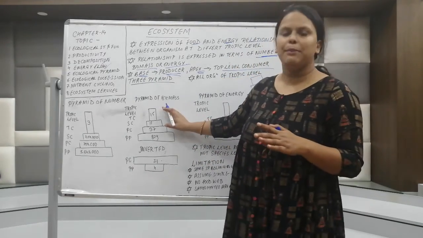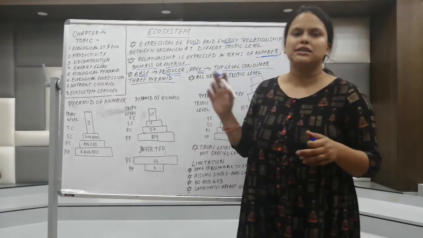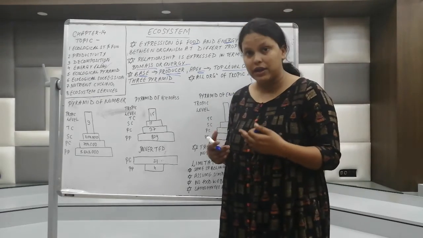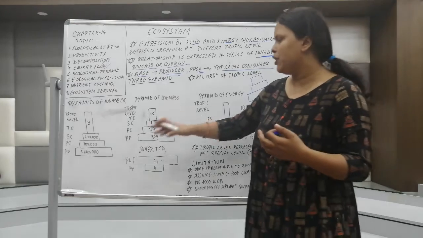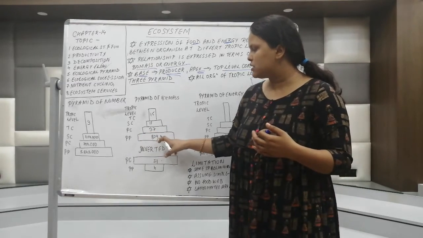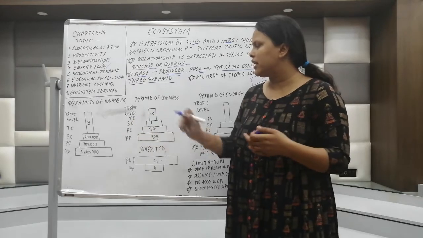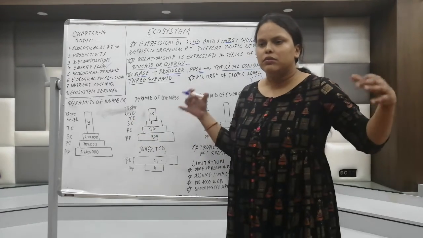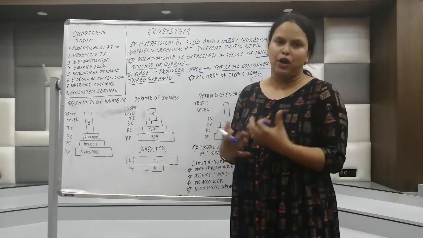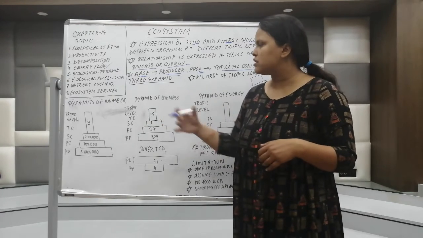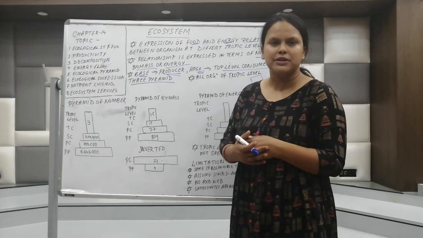Next is the pyramid of biomass. Biomass is the dry weight and the wet weight of the organisms in a trophic level at a certain time. So here you can see the primary producers have a biomass of around 800, and the top consumers have 1.5. So primary producers have lots of biomass and the top consumer will have lesser biomass. That is what the pyramid of biomass represents.